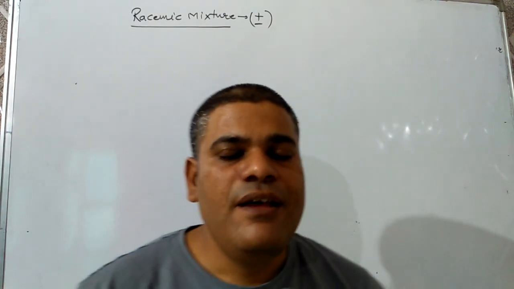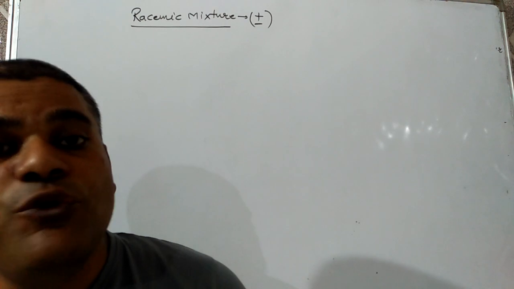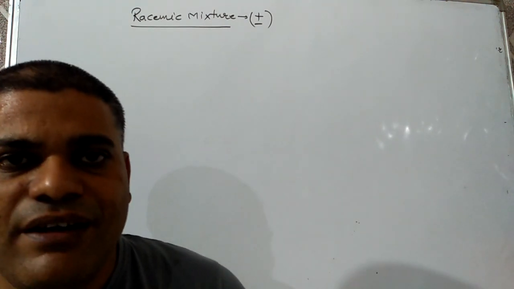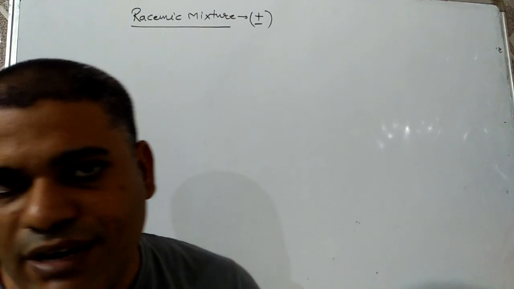A question might be there: why is plus minus 2,3-dibromobutane optically inactive? The reason is simple, because it contains the enantiomers in equal amount.